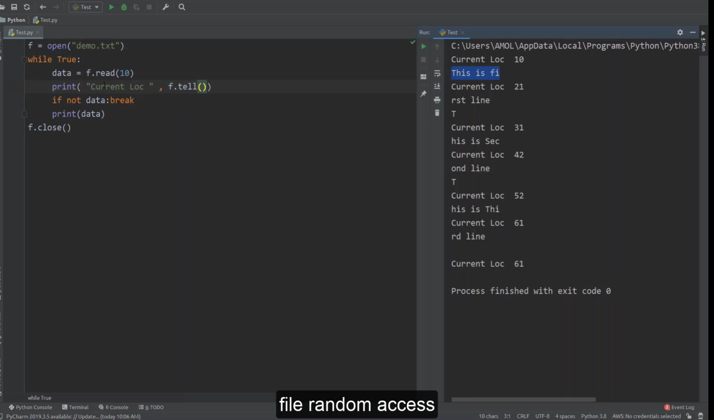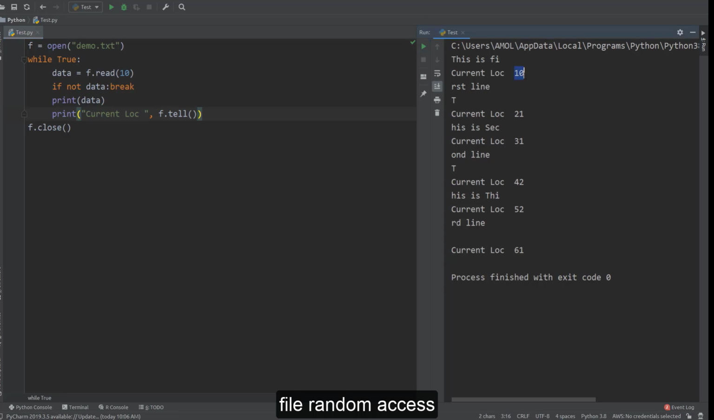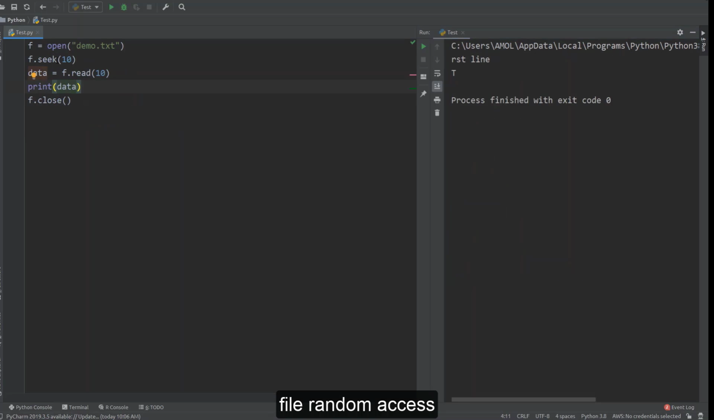So we do one thing, instead of printing it before, we'll just print it after this print operation. Now check the outcome. Here its current location is 10, here 21, here 31, 42, 52, 61. So by using this tell method, we can get the current location of our cursor while reading. And by using the seek method, we can move it to a further location. When you say f.seek(10), it means your cursor will be at the 10th location.